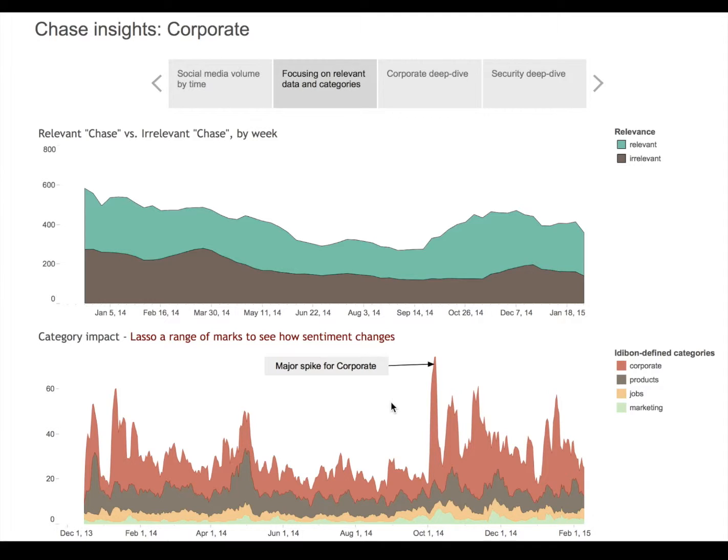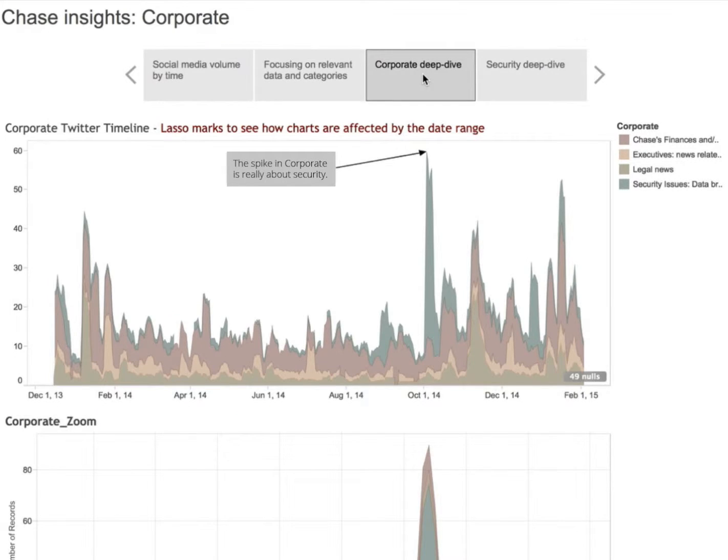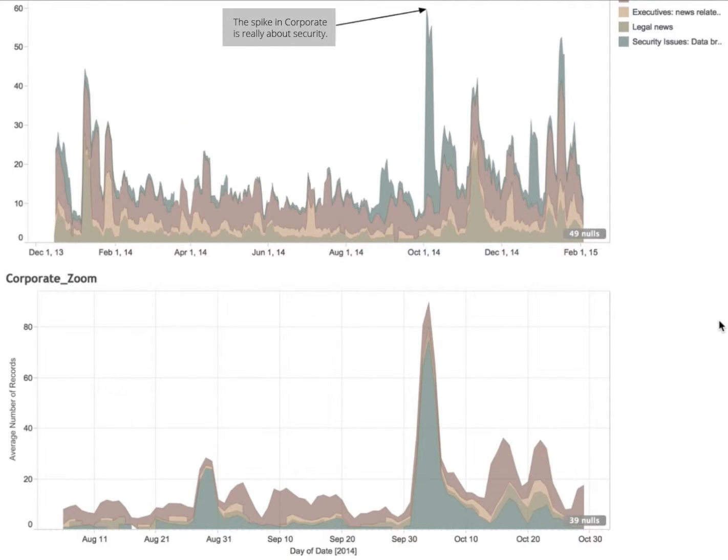So here we can see this major spike for corporations in October. Well, let's look further in there. We can actually go deeper and say, oh, there are actually categories like things about Chase's finances, things about Chase's executives, particularly their CEO, things that are legal in nature, about fines or regulatory violations, and of course there are security breaches. And that's exactly what this big spike is really about.